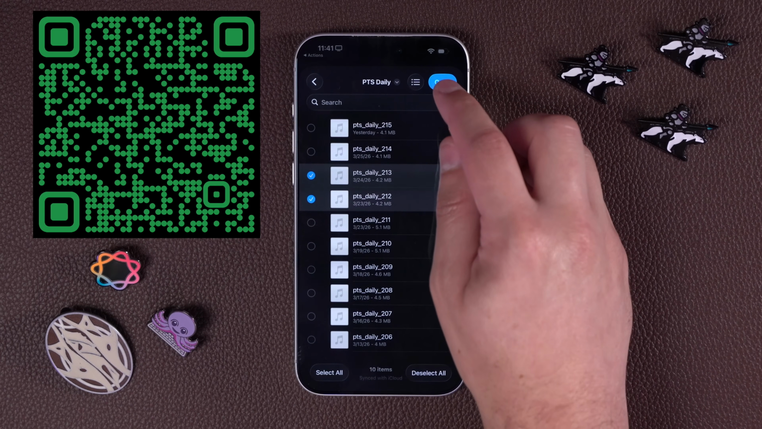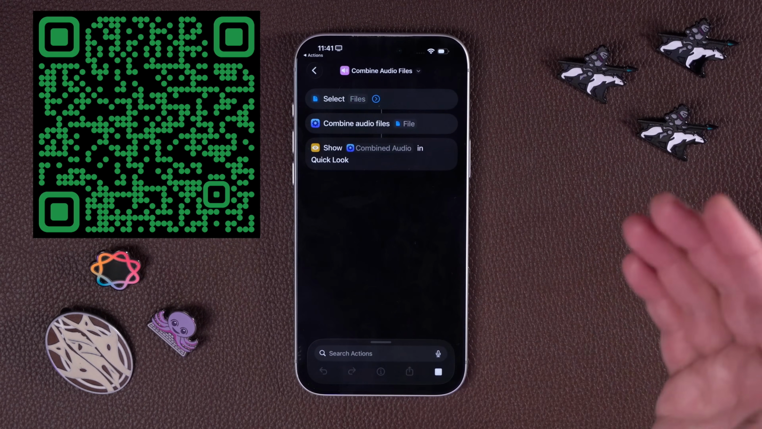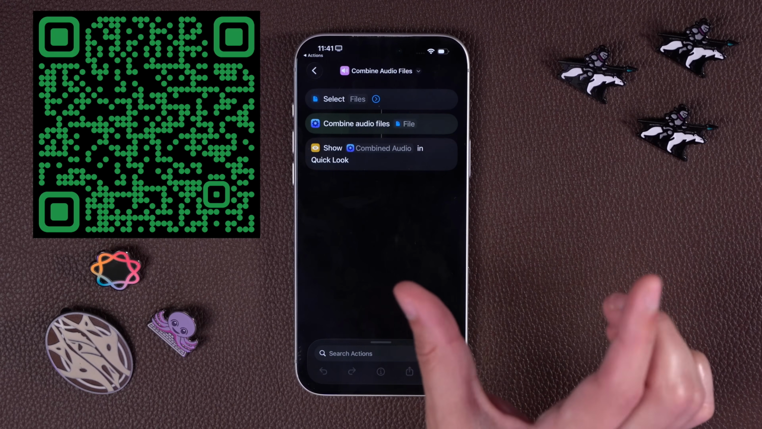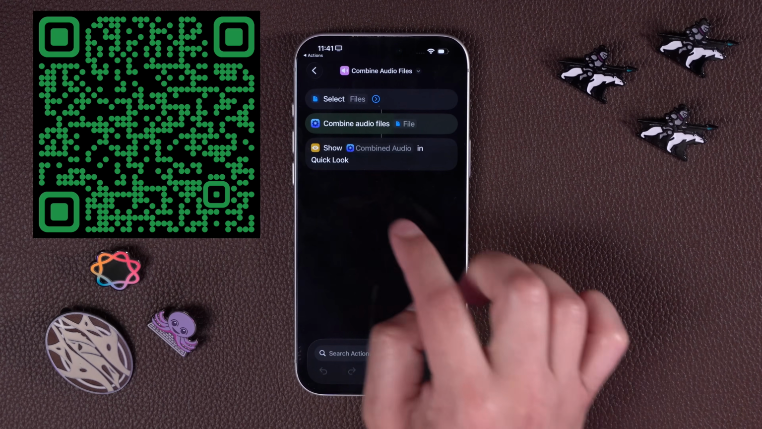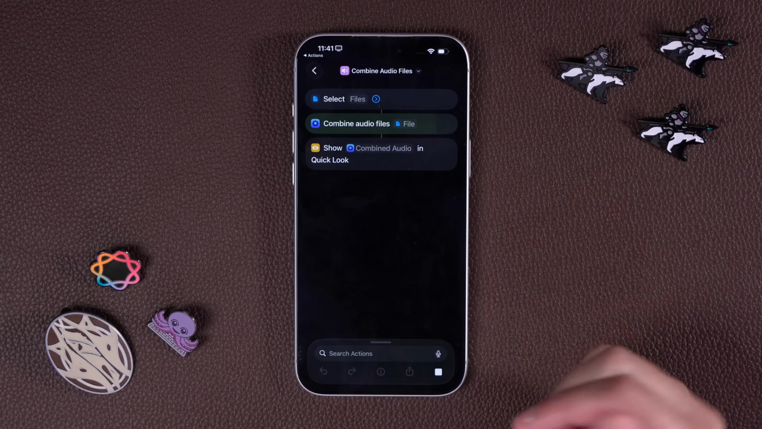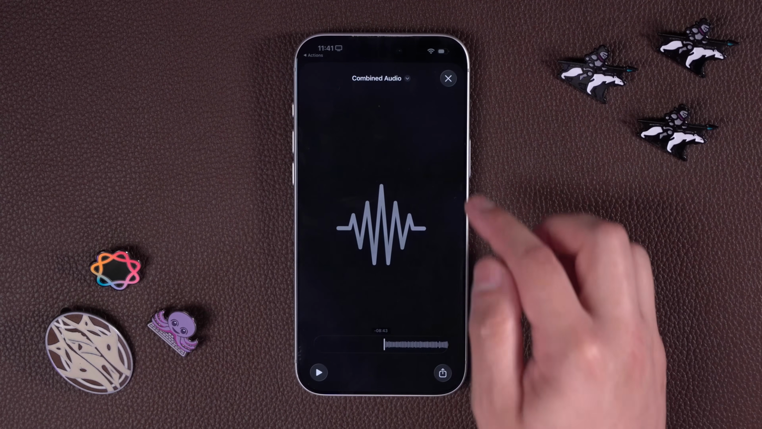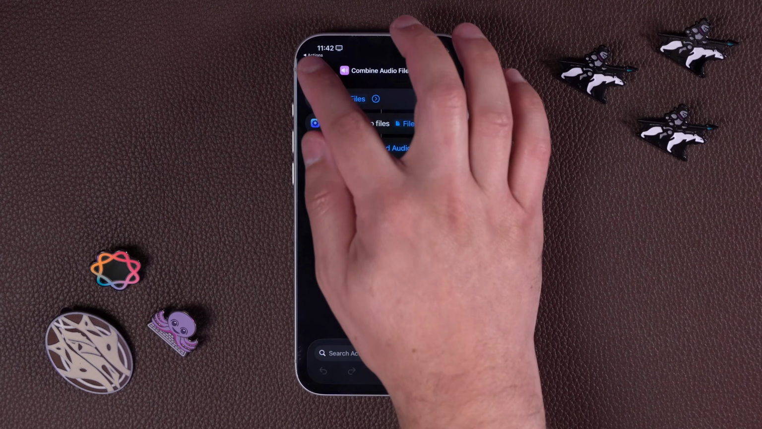But here I'll choose two audio files. These are usually about 3 or 4 minutes long. It actually just combines those audio files. And here I have it showing in a quick look, but then you can resave that file instead. And now we have an almost 9-minute file, a quick combining audio or video file action.